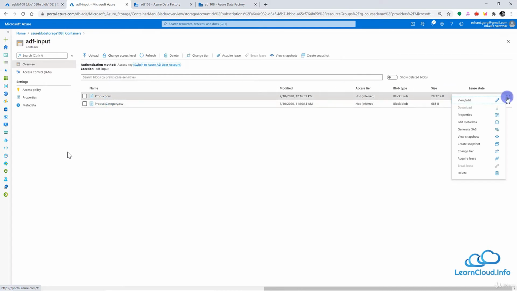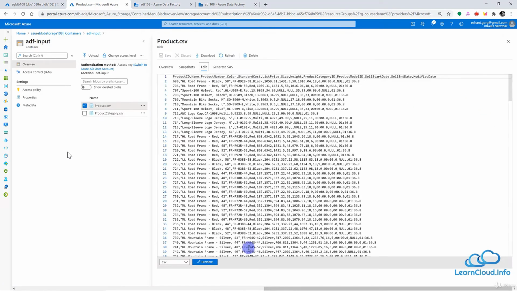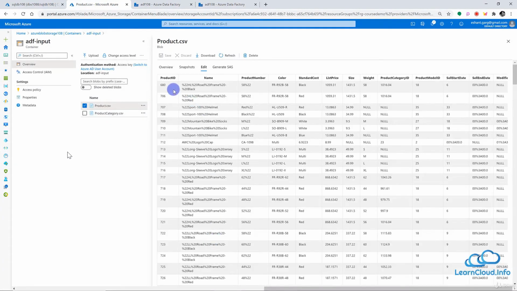Let me preview the product file. I have a product ID, name of product, color, and other information related to this product. I also have a product category ID column here, but I do not have the product category name. I can see this code here, but I do not know what it means. What is the product category?